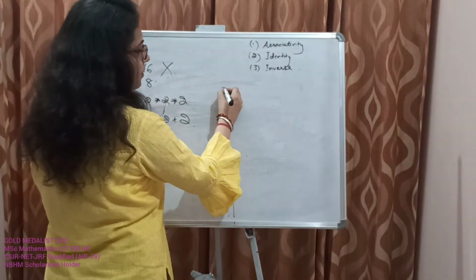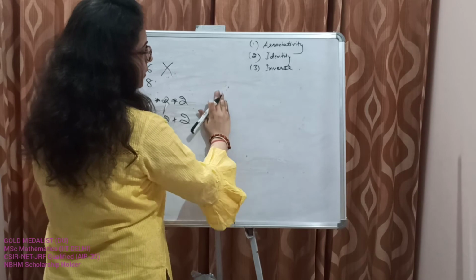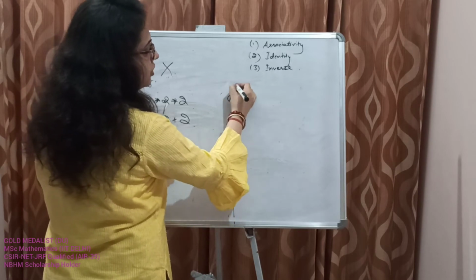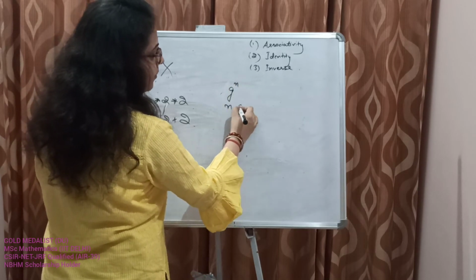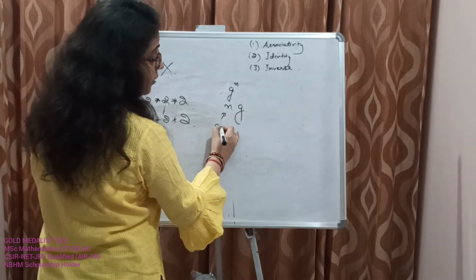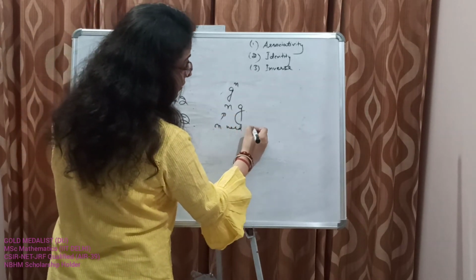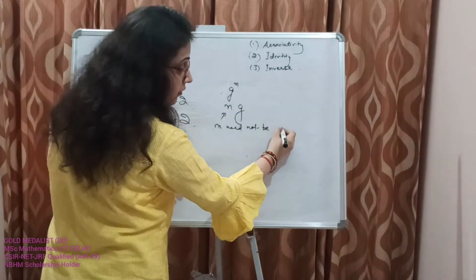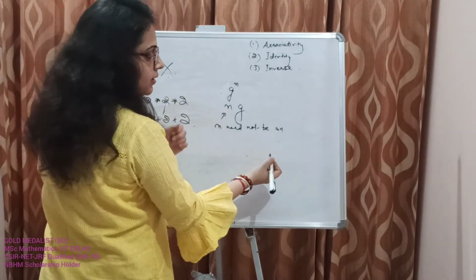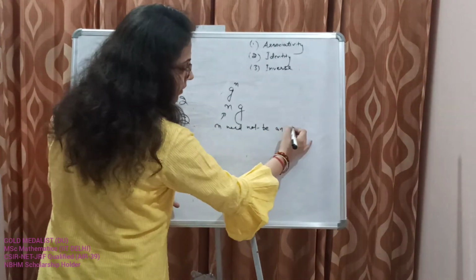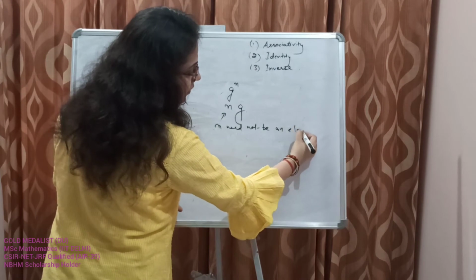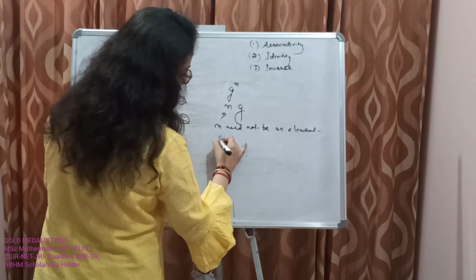Okay. So instead of writing g power n, write it as n into g, where n need not be an element of a group itself. It's just a natural number.